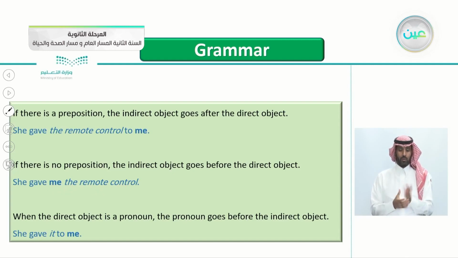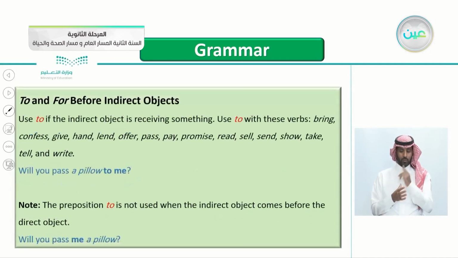When the direct object is a pronoun, the pronoun goes before the indirect object. For example here, she gave it to me. She gave it, the pronoun it, to me. So the direct object it comes before the indirect object me because it's a pronoun.